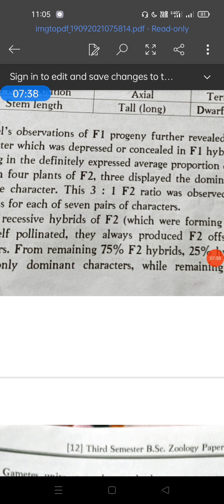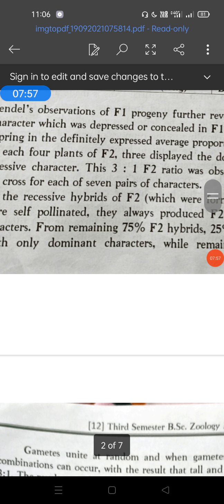Then Mendel's experimental observations and results are given in the F1 to F2 generations, or successive generations. So students, in today's session we only studied the dominant-recessive relationship, and in the next lecture we will study the experimental work of Mendel.